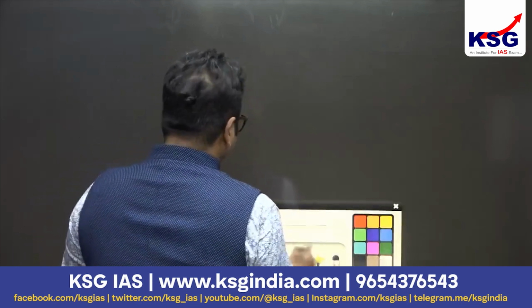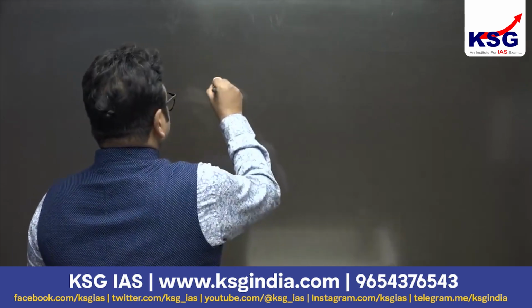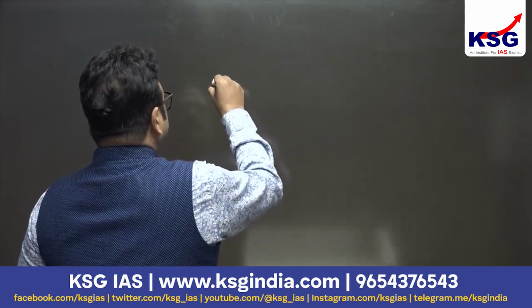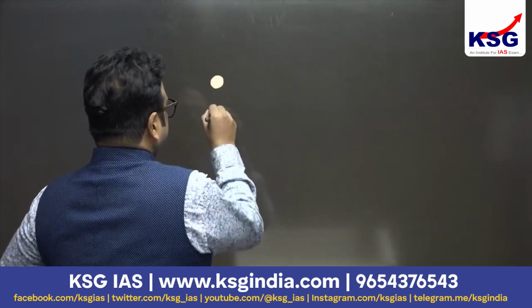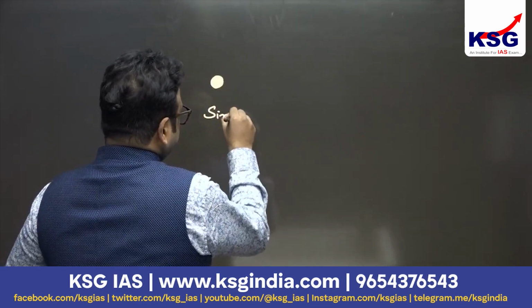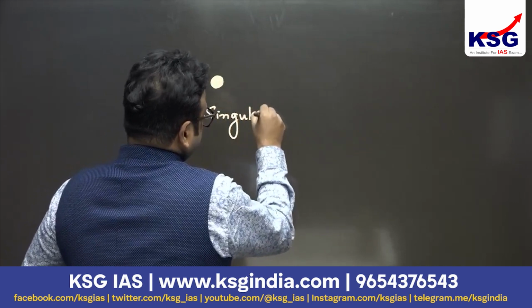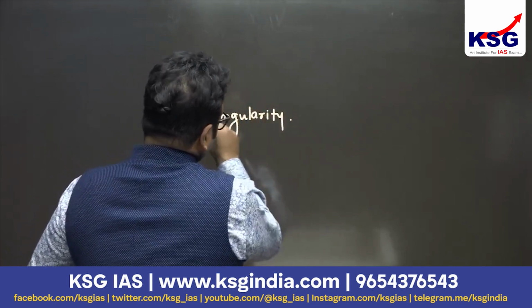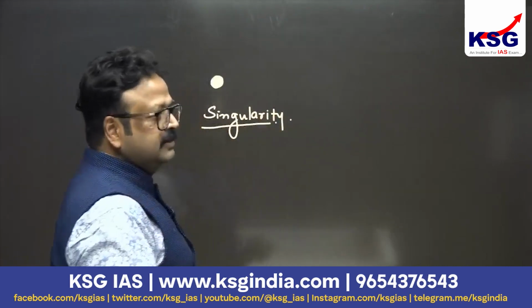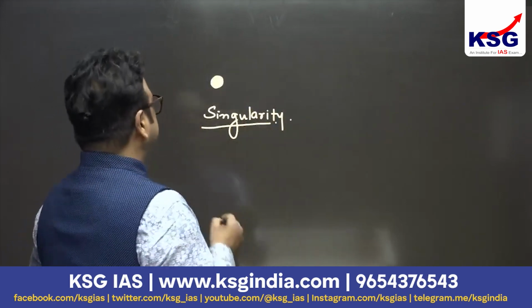It was very small in size, of a few centimeters diameter. This was named singularity. Everything was concentrated over here, just a few centimeters of diameter.